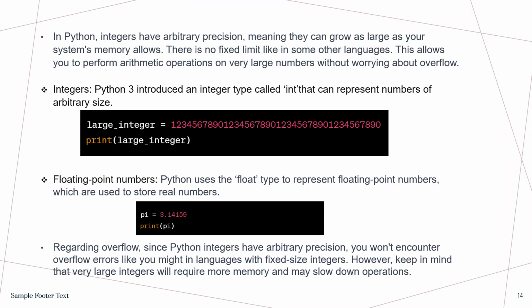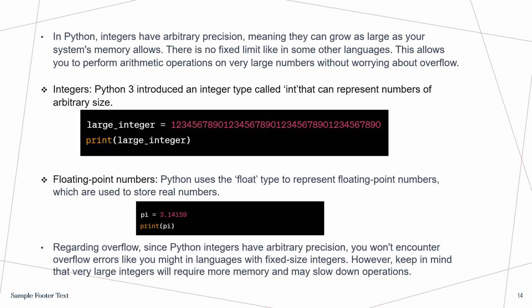So in Python, integers have arbitrary precision, meaning they can grow as large as your system memory allows. There is no fixed limit like in some other languages. This allows you to perform arithmetic operations on very large numbers without worrying about overflow. So for integers, Python has an integer type called int that can represent numbers of arbitrary size. So we have a large integer over here, and this is what the system allows.